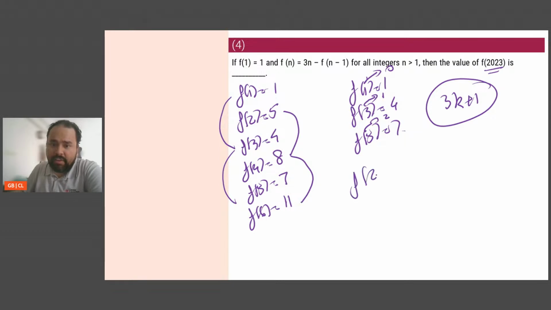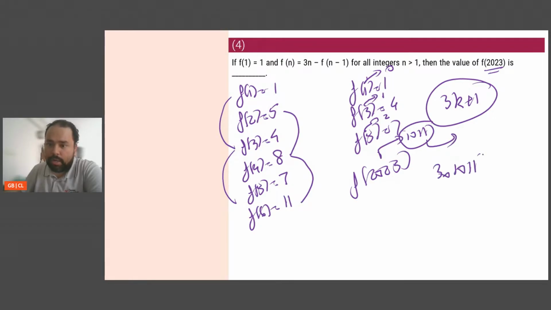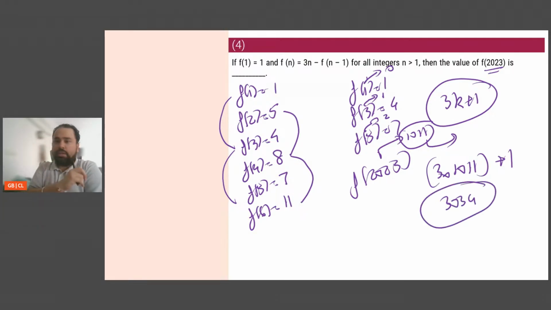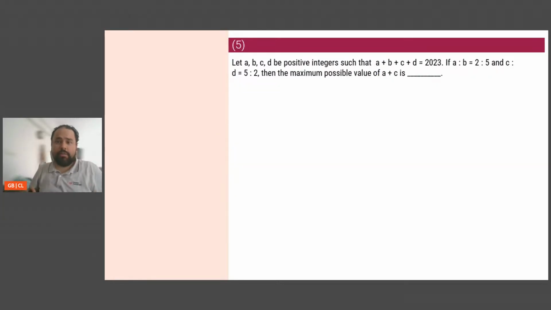So similarly, if I have F of 2023, this 2023 will come as what? 2023 divided by 2 is 1011.5. So it will be 1011. So this k will be 1011. So 3 into 1011 plus 1, which is 3033 plus 1. So 3034 should be the answer. 3034 should be the answer. Trend identification helps me. One question done.